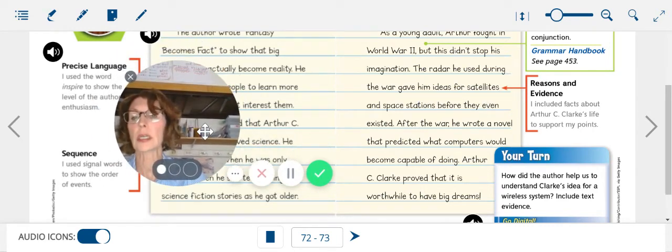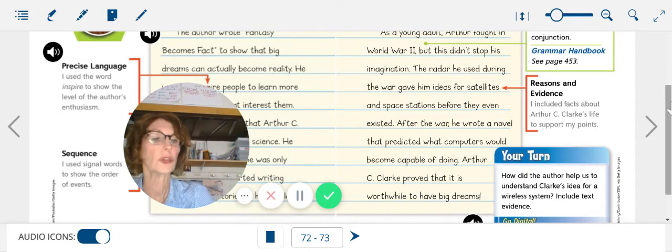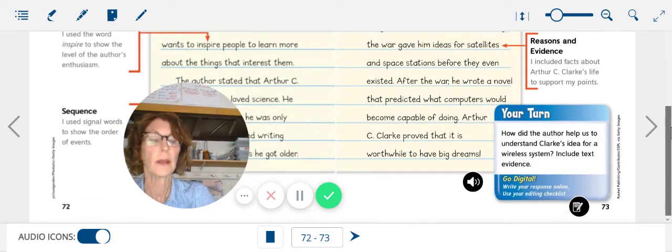Okay, so let's take a look at your activity. It's the Your Turn activity on page 73. And the question you're given is, how did the author help us to understand Clark's idea for a wireless system?